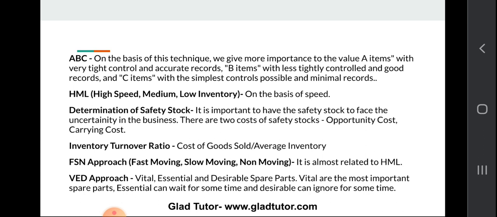FSN approach: fast moving, slow moving, and non moving. It is almost the same as the HML, which you can see is on the basis of speed, and this is also related to the HML.